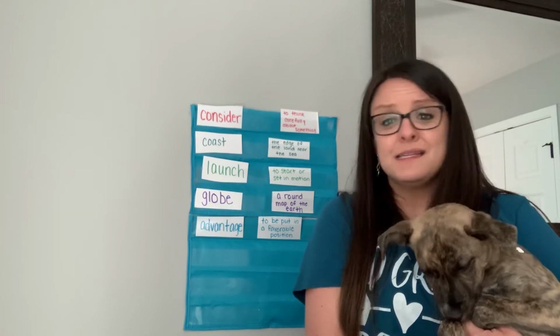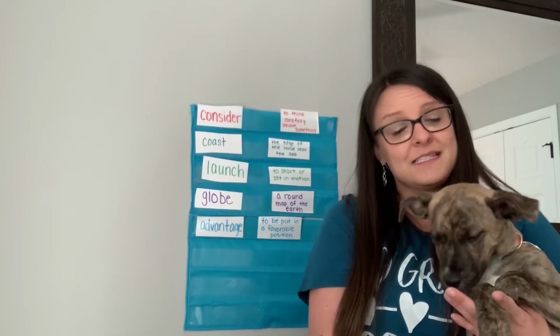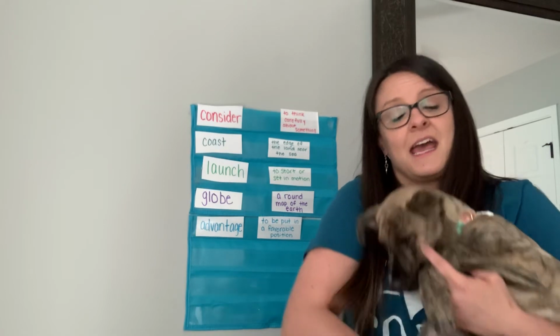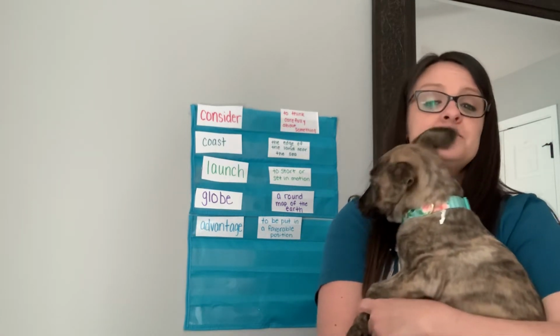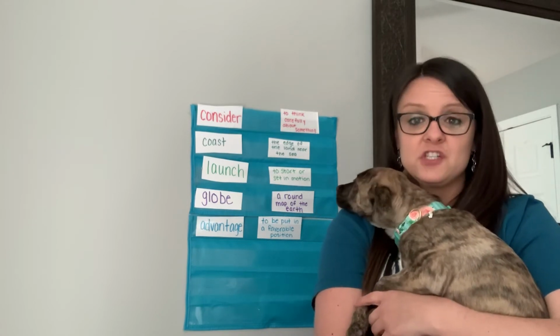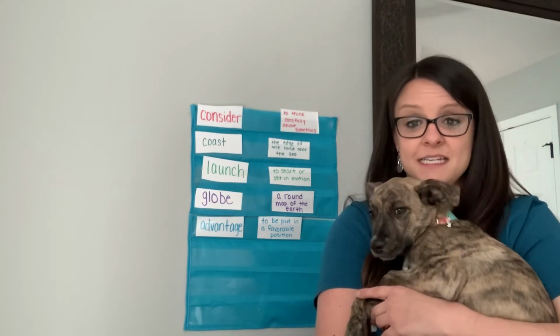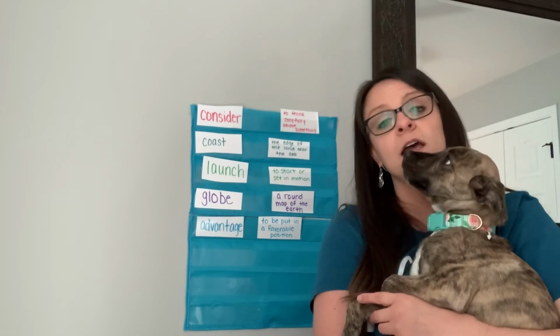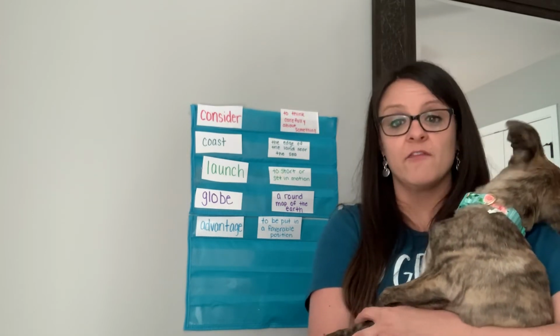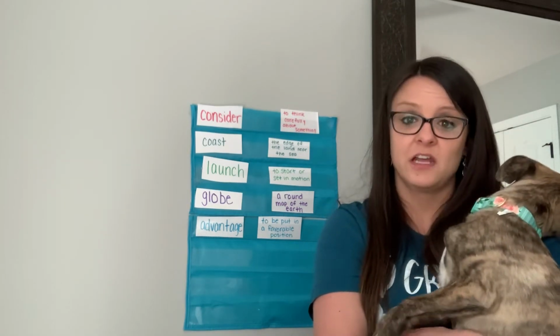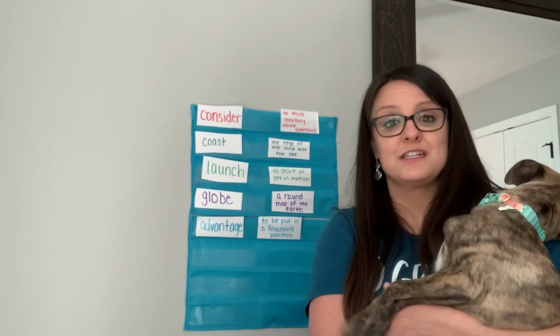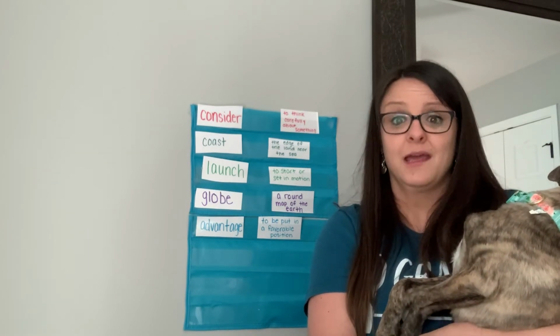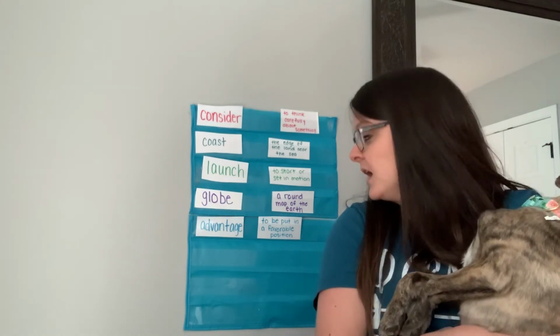So if I put a prefix in front of advantage to get an antonym, we can put disadvantage. Remember that prefix dis, if I put it in front of a word, then it's going to be the opposite. So if I don't have an advantage, I have a disadvantage. So I would have a disadvantage over some of you once you're taller than me and we try to play basketball together. So those are our words.